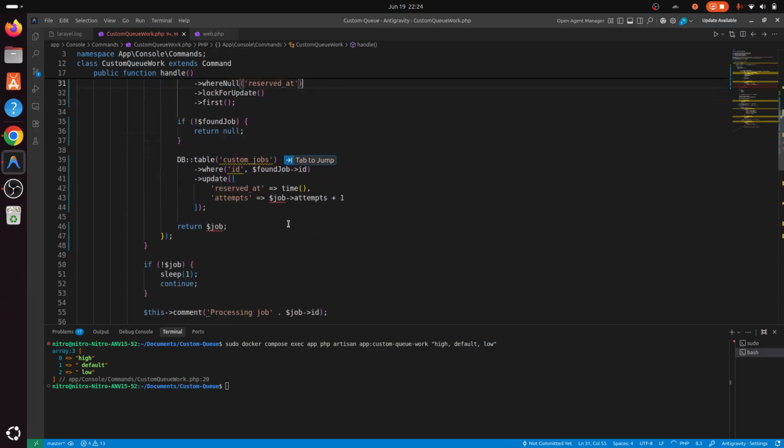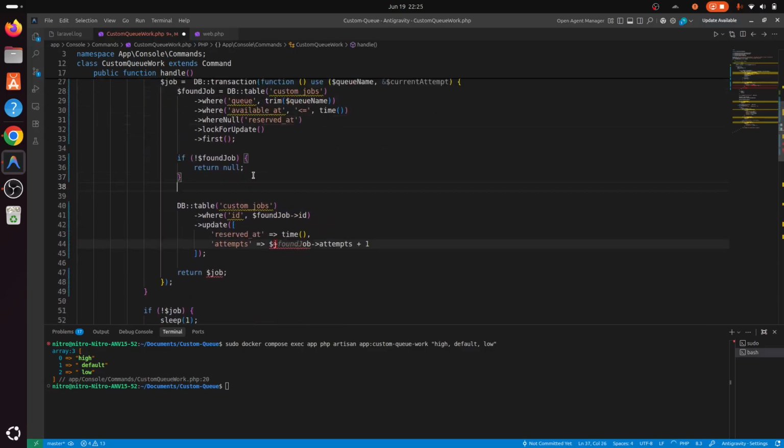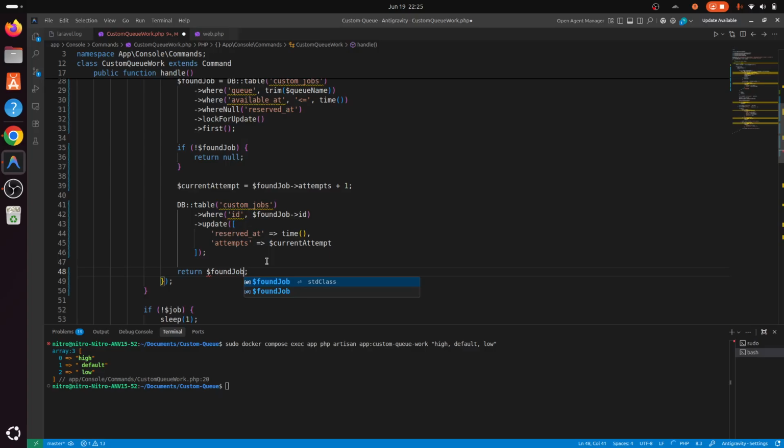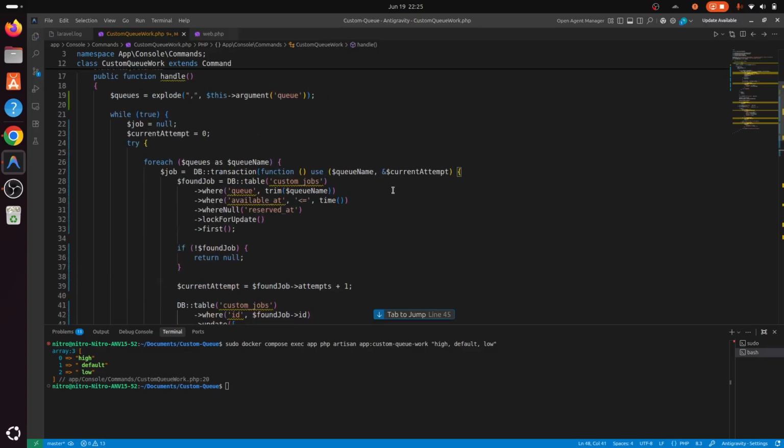Looks good. And current attempt equals to found job attempts plus 1. Perfect. Here I'm gonna just replace it by current attempts, and then return found job. Perfect.